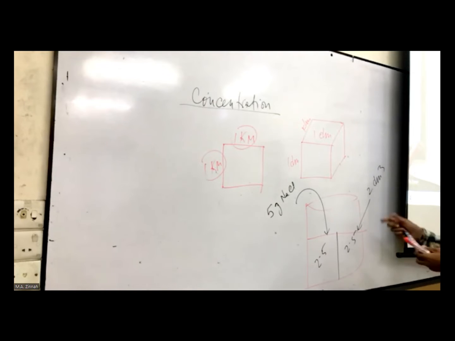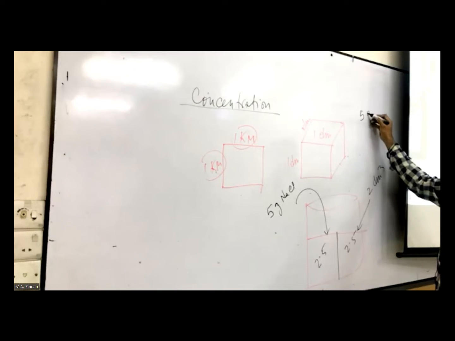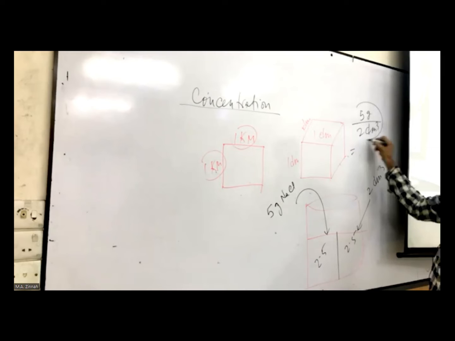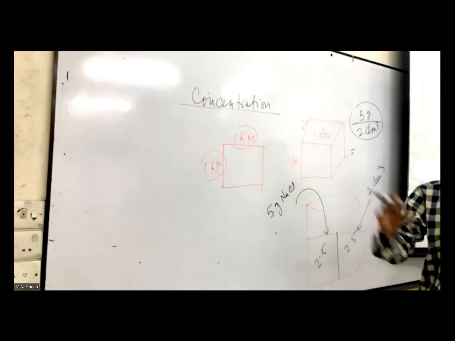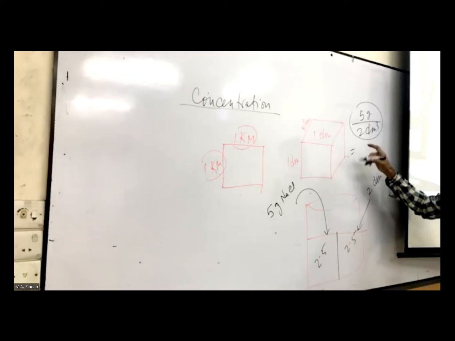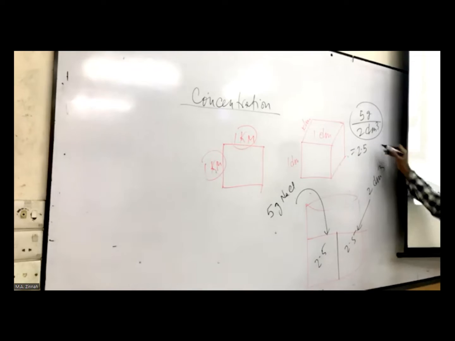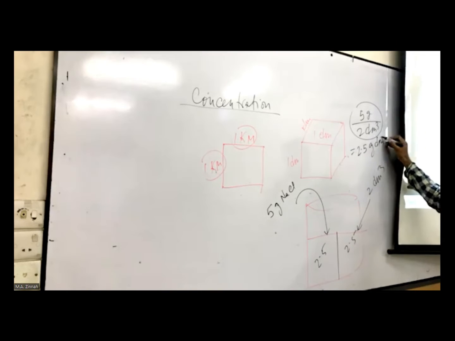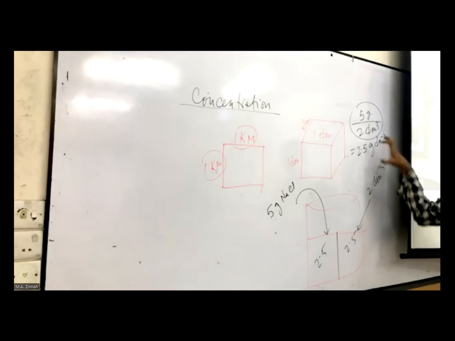Understand? So you may estimate that this is concentration. What's the amount? 5 gram. And what's the volume? 2 dm cube. On simplifying this, look at this carefully. ভালো করে দেখবে। একবার বলে কিন্তু কাজ দেব। You don't have that much time. Already we are behind the time. Divide this, you get 2.5 result. Where is the unit? Unit কি হবে বলো? Gram per dm cube. So this is concentration, and unit of this concentration is gram per dm cube.